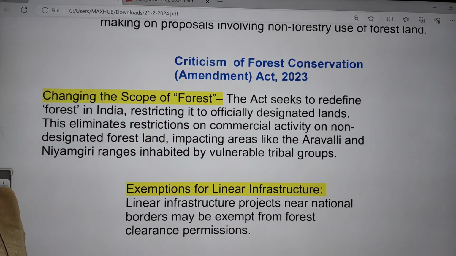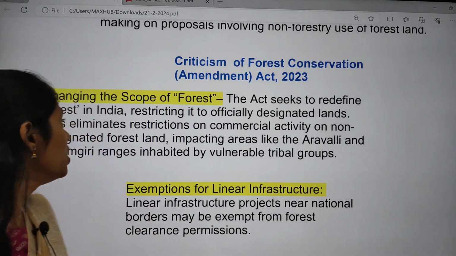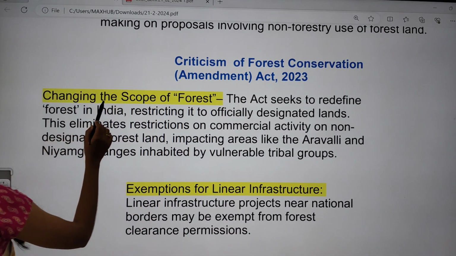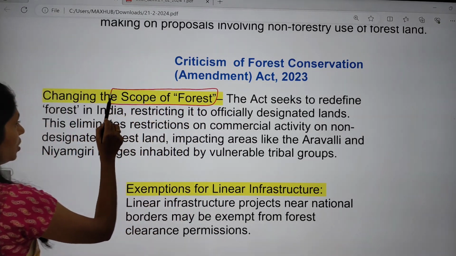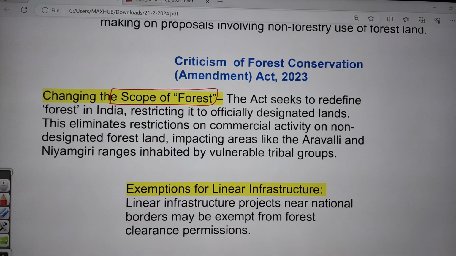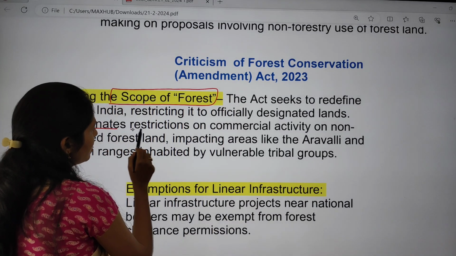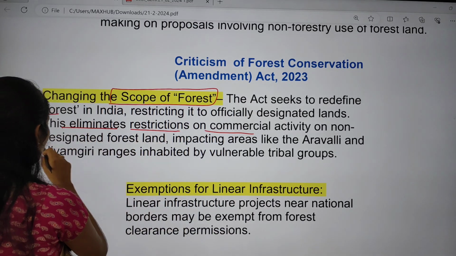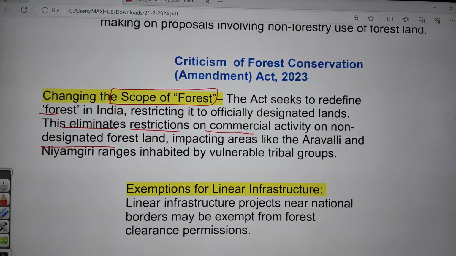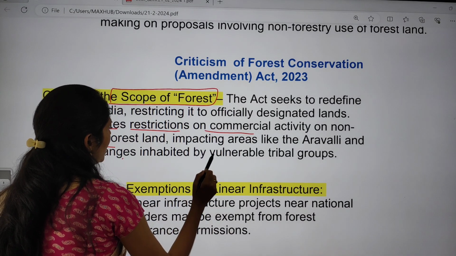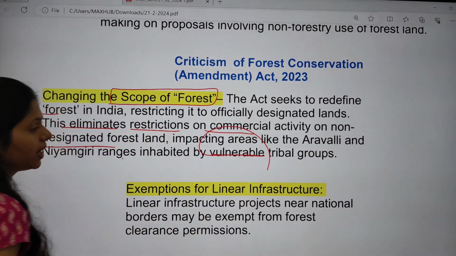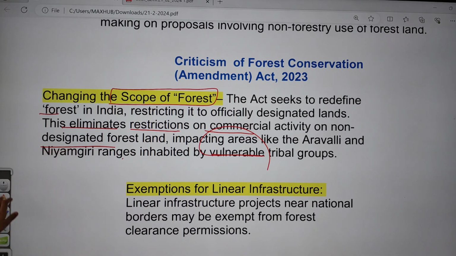This criticism is very important. So what is the criticism? First, it is also changing the scope of forest. This act seeks to redefine the forest in India and restrict it to officially designated lands. It also eliminates the restrictions on commercial activity on non-designated forest land, and it is even impacting areas like the Aravalli and Niyamgiri ranges. These areas were inhabited by vulnerable tribal groups.